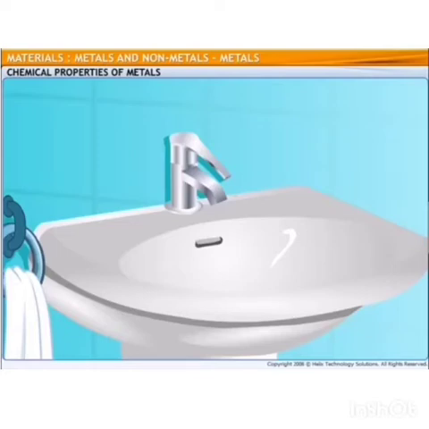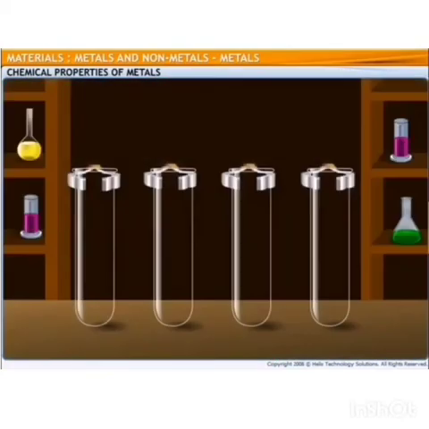Acids react with salts of metals. The citric acid of the lime juice reacted with the calcium salt on the tap, and now the tap is clean. Metals react with acids such as hydrochloric acid and sulfuric acid to give out hydrogen gas.